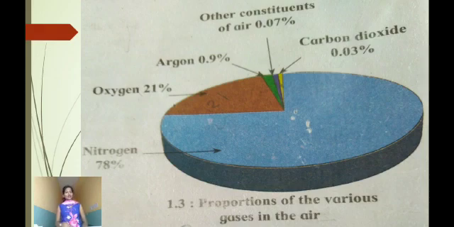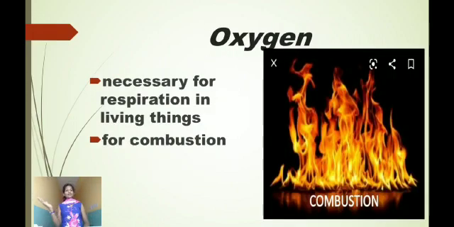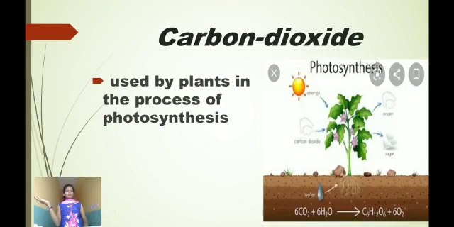Let us now see about the uses of gases in the air. Nitrogen is useful in the production of ammonia and in airtight packaging of foodstuff. It also helps living things build up necessary proteins. Oxygen is necessary for respiration in living things and for combustion. Combustion is nothing but the burning of fuels. Carbon dioxide is used by plants in the process of photosynthesis. The process of photosynthesis can be seen here.